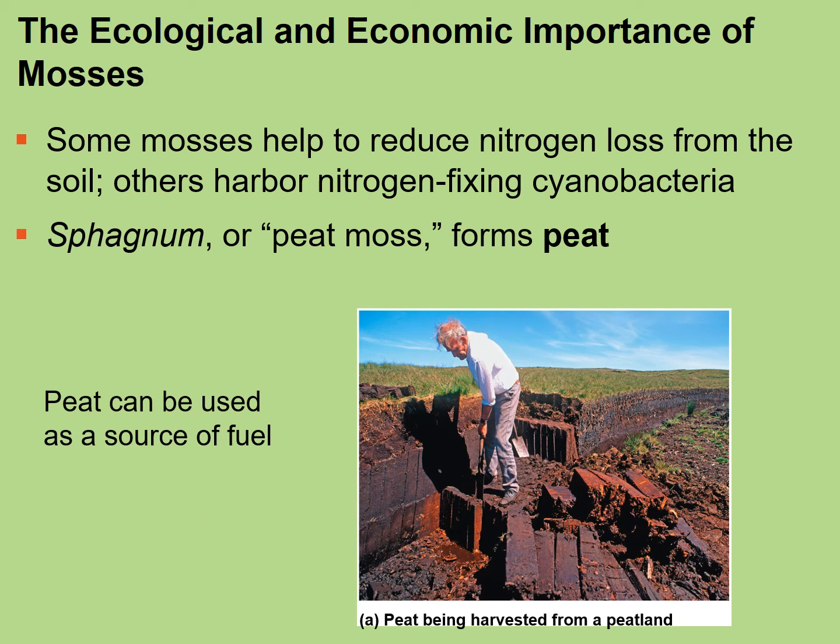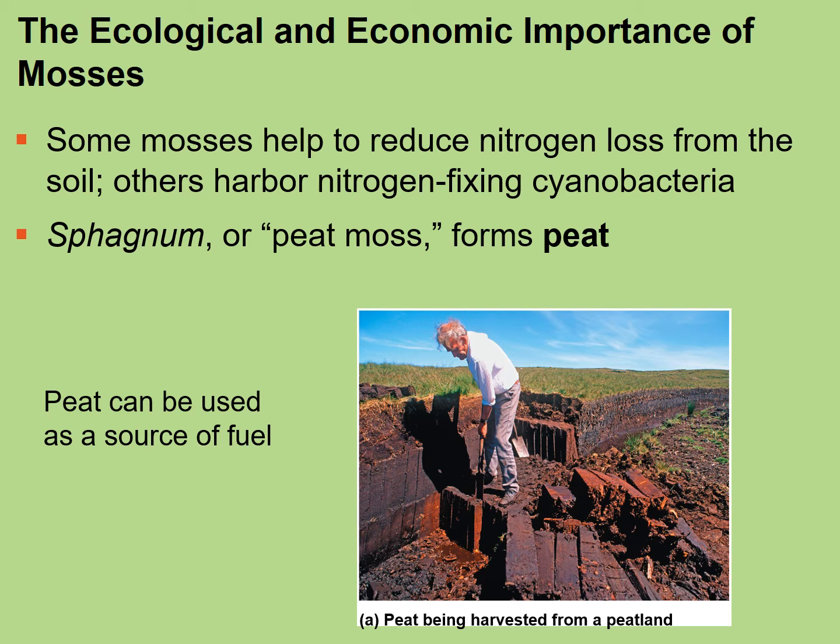Now, Sphagnum is actually called peat moss because it forms peat. Peat is basically partially decayed organic material, and these extensive deposits can be used as a source of fuel.